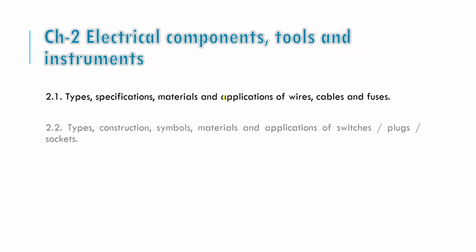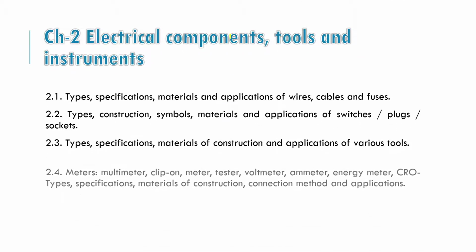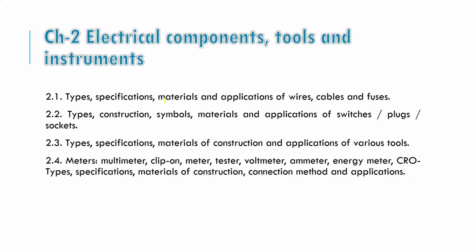Next is chapter number 2, electrical components, tools, and instruments. In this chapter we will basically study the type, specification, material, and application of wires, cables, and fuses. We will study how many types of wires and cables there are, how many types of fuses there are, and their various applications.